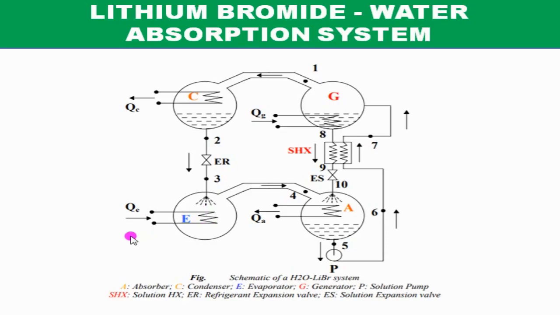That means the water is pumped through this evaporator. This water loses the heat to this low pressure water coming from this condenser, and this low pressure water gets vaporized, and the water inside the evaporator gives the heat to this water, hence the temperature of this evaporator water is reduced. So this cold water we are getting here.